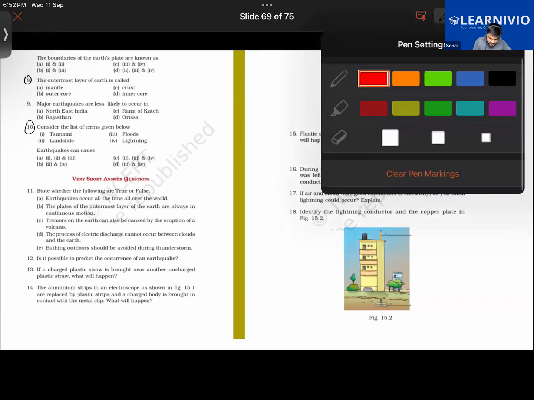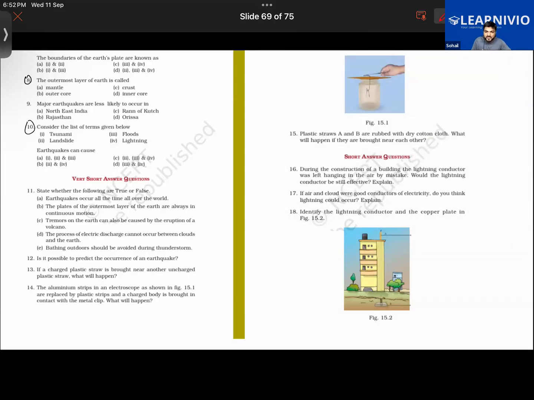I have one question for you guys, apart from this chapter. No issue, you have answered it correctly, Roni. I have one question for all of you. Suppose a giant asteroid were to enter the orbit of the Earth and start to fall towards the Earth. Do we have such mechanisms to stop it, to change its course, to change its path?